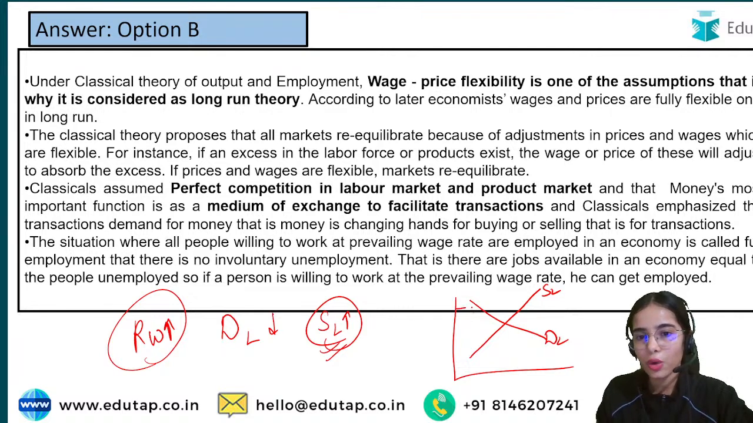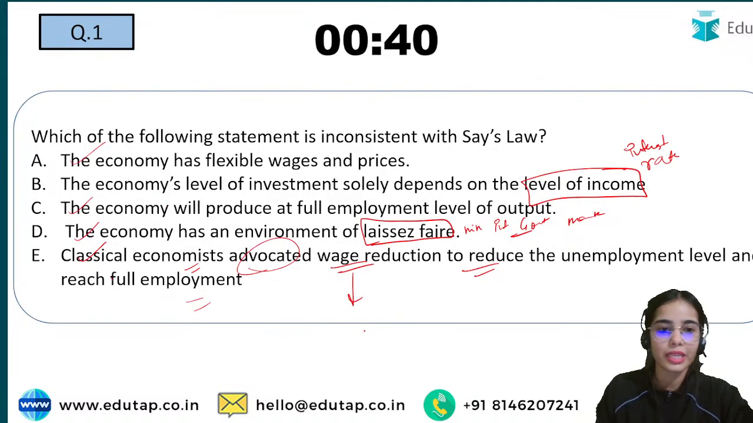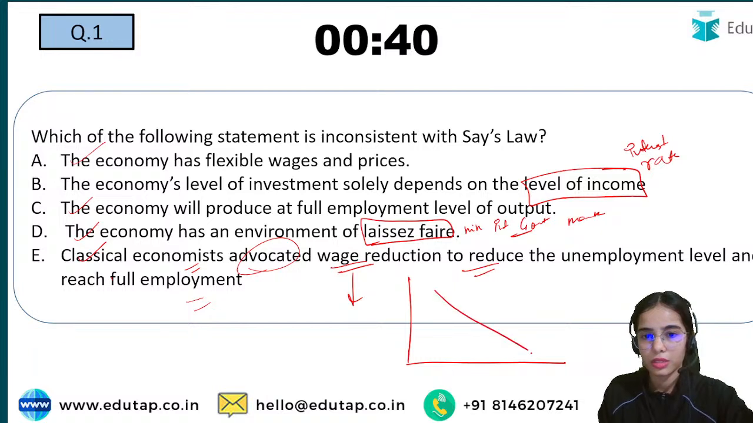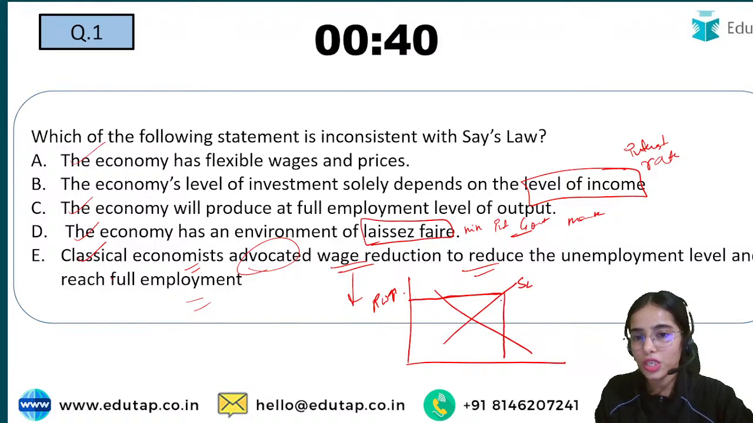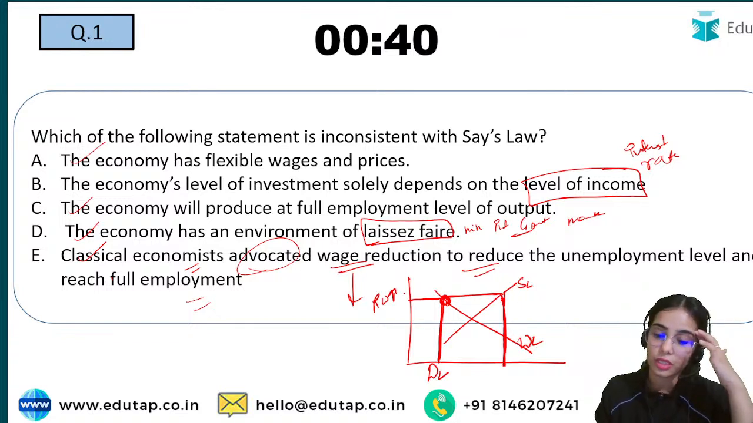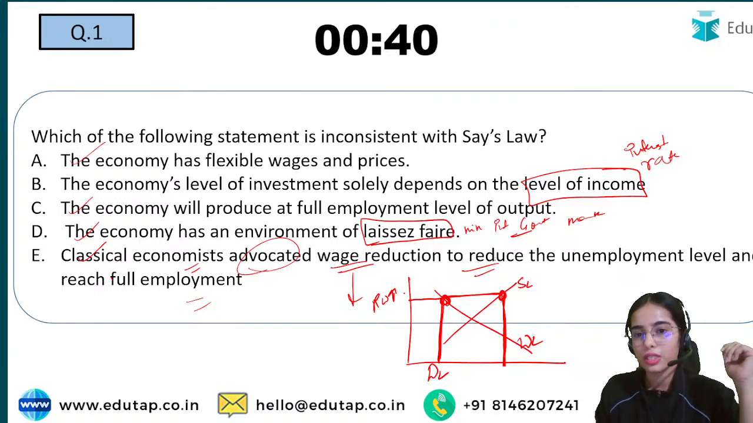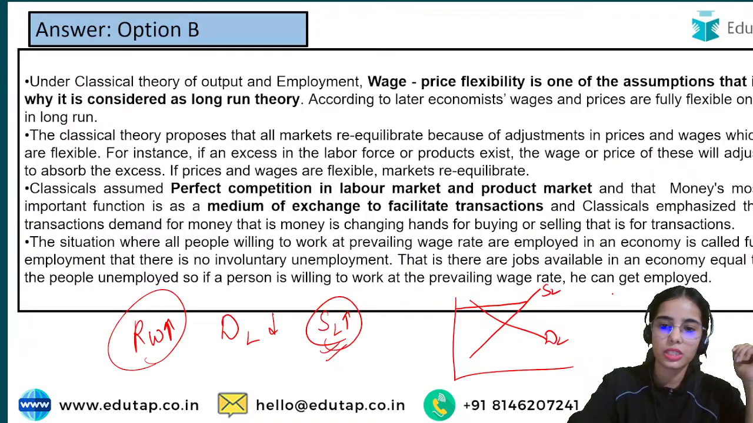So let's say the question was asking: if there is unemployment, that means at the high real wages, you are supplying a huge number of laborers while the demand for labor is very low. So the wages will reduce to bring full employment, where the demand for labor is equal to the supply of labor. So this is the basic idea.